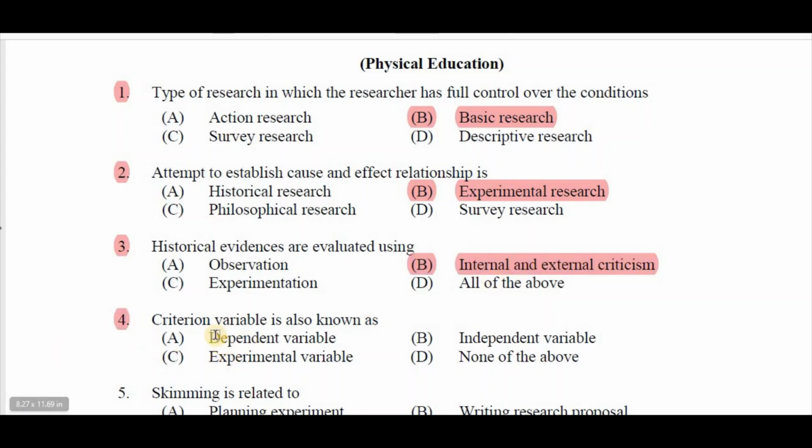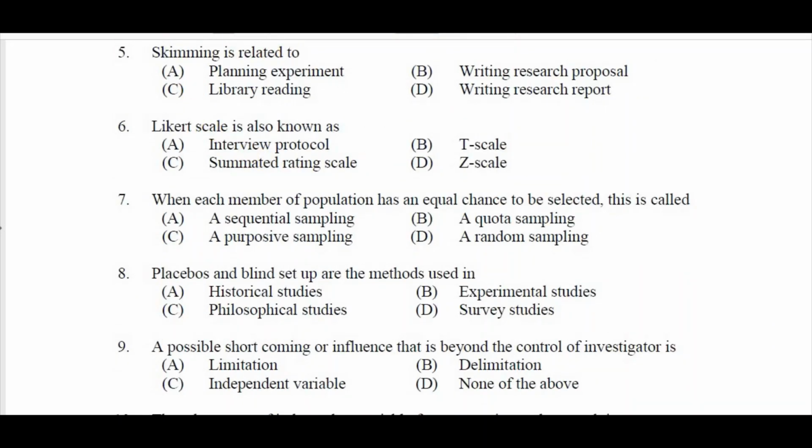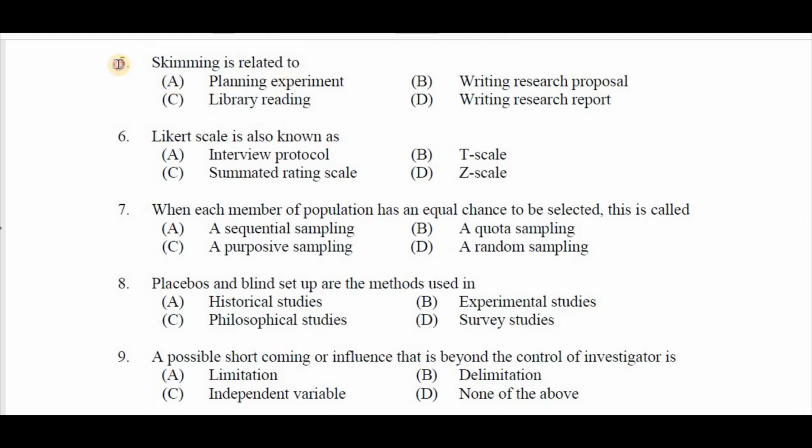Question number 4, criterion variable is also known as A dependent variable, B independent variable, C experimental variable, D none of above. Right answer is A dependent variable. Question number 5, skimming is related to A planning experiment, B writing research proposal, C library reading, D writing research report. Right answer is C library reading.